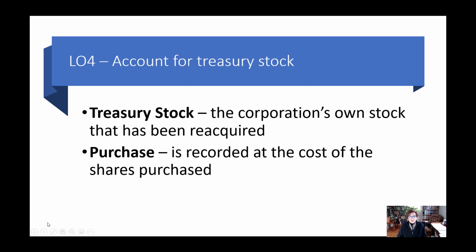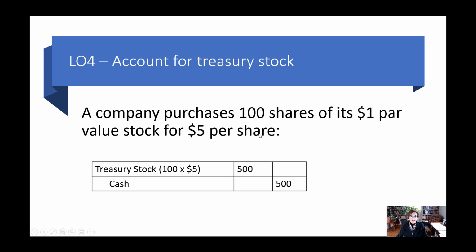Okay, so next up is Treasury Stock. Treasury Stock, remember I told you before, is the corporation's own stock that has been bought back again. And the purchase of Treasury Stock is recorded at the cost of the shares purchased. So don't forget that because we ignore the par value, we record it at cost. So let's see how that works. Let's say a company purchases 100 shares of its $1 par value stock for $5 per share. So it's buying its stock for $5. It debits Treasury Stock for the cost of the shares, like I said, $500, and credits cash because they're paying $500 to buy these shares.